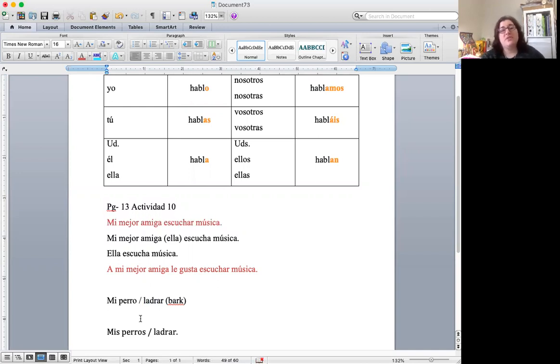When you're doing this part of the exercise, let's say you want to say my dog eats. You're going to look up the verb to eat, and it's going to say comer, comer.